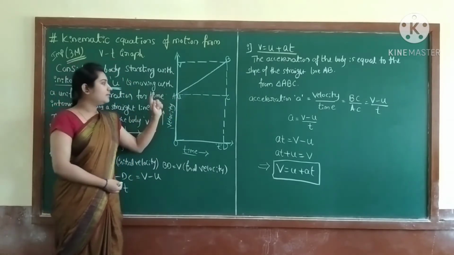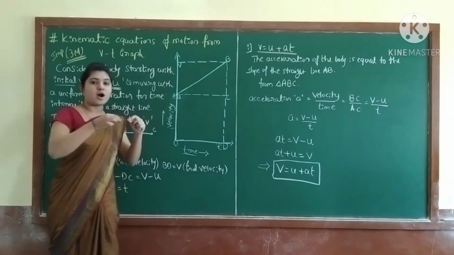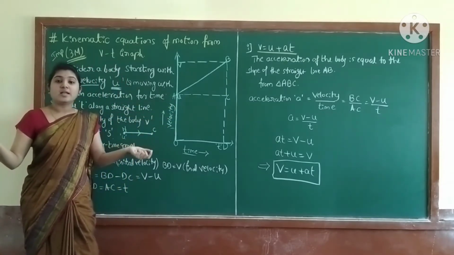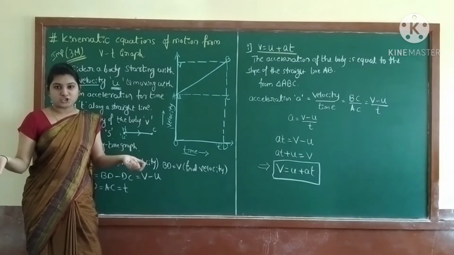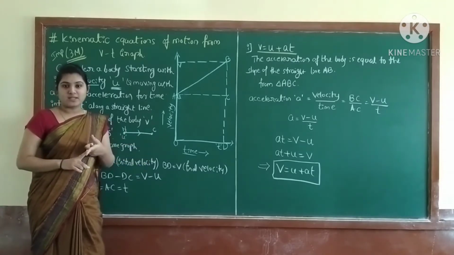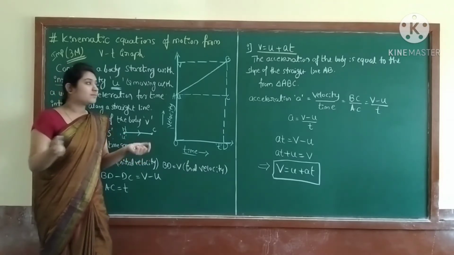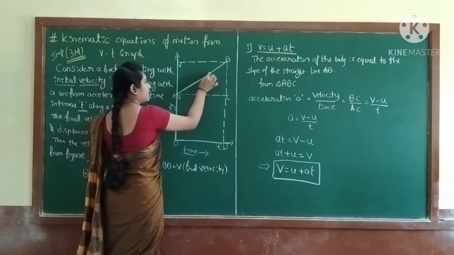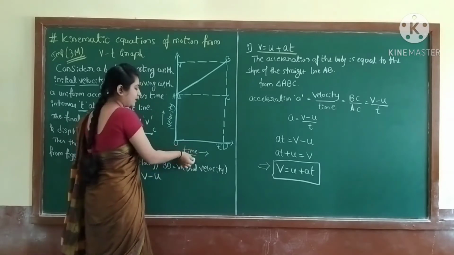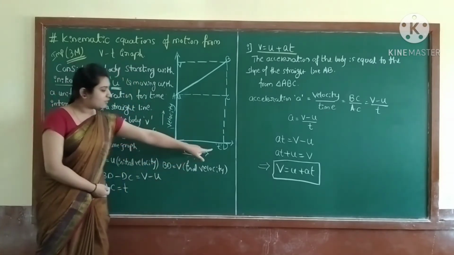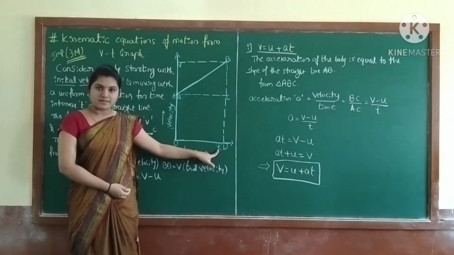Yes. Then see what I said. You are moving in a straight line with uniform acceleration. Earlier we drew the velocity time graph, and for uniform acceleration the graph is a straight line like this. And in the time interval t, the time interval is t.